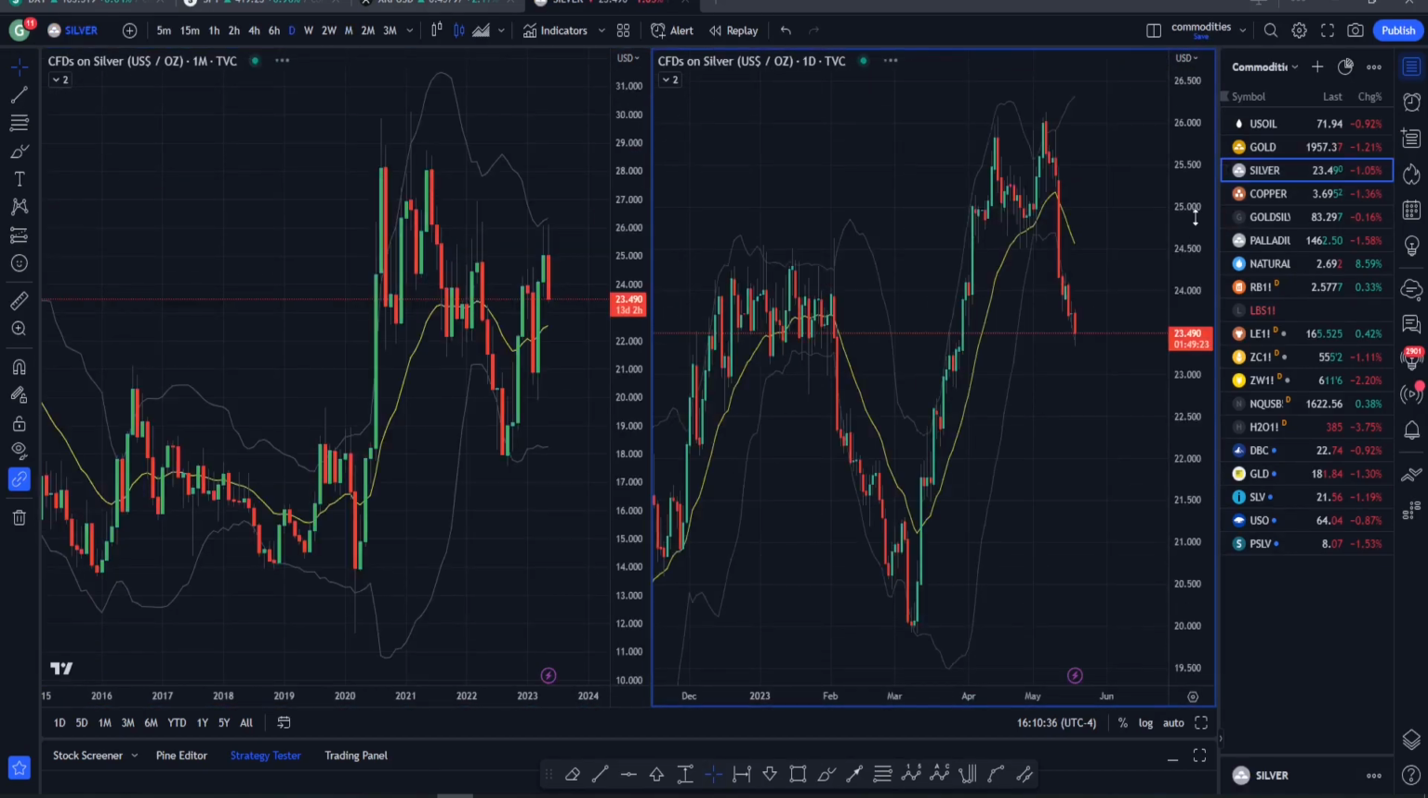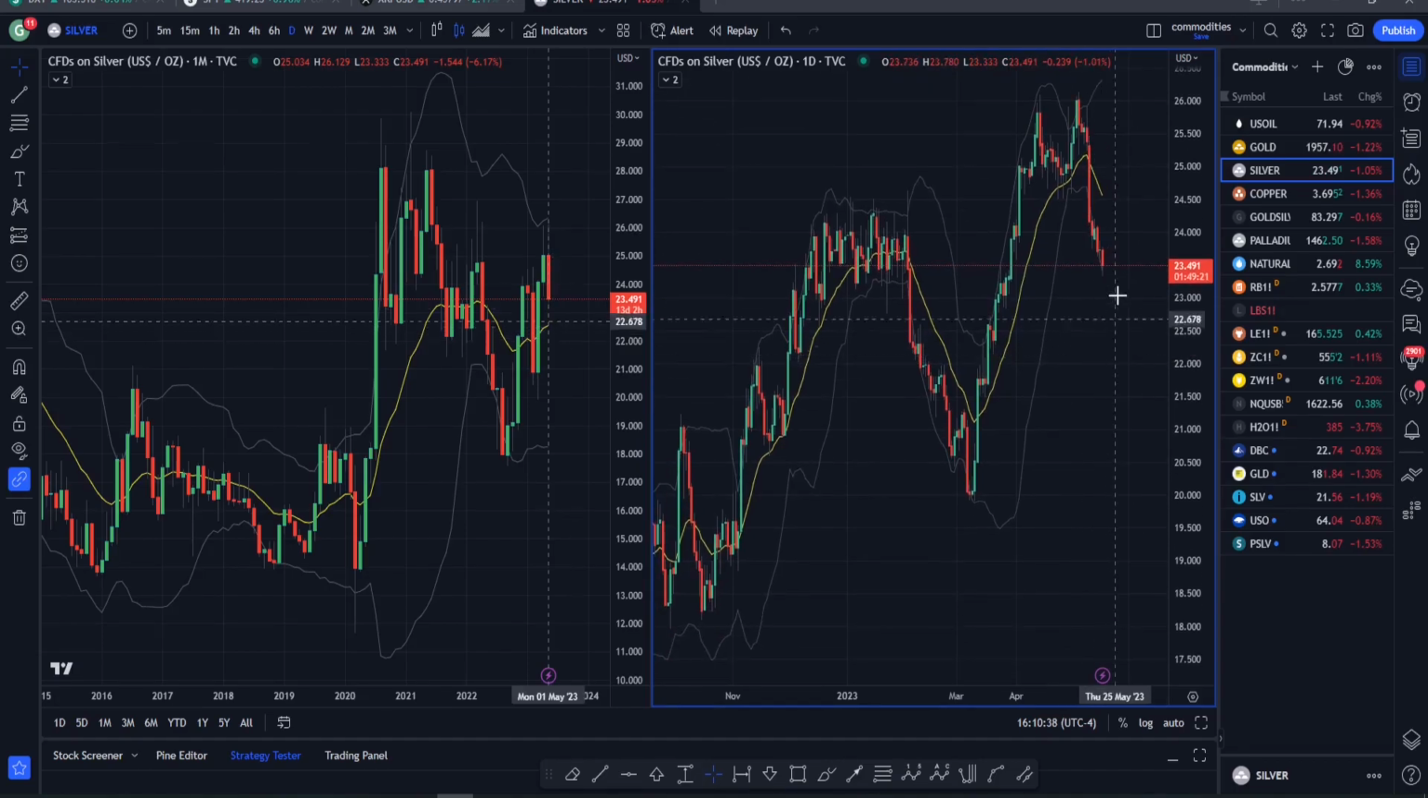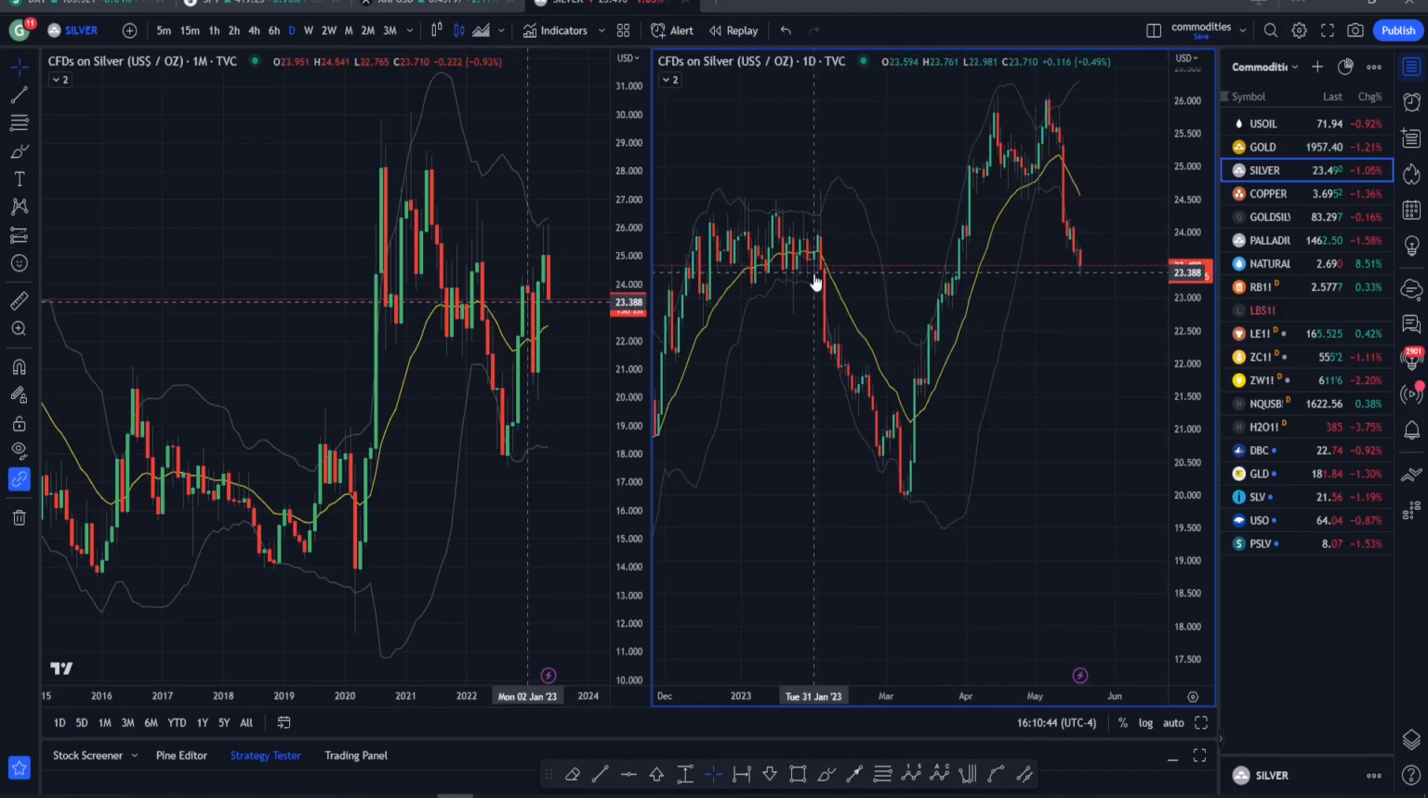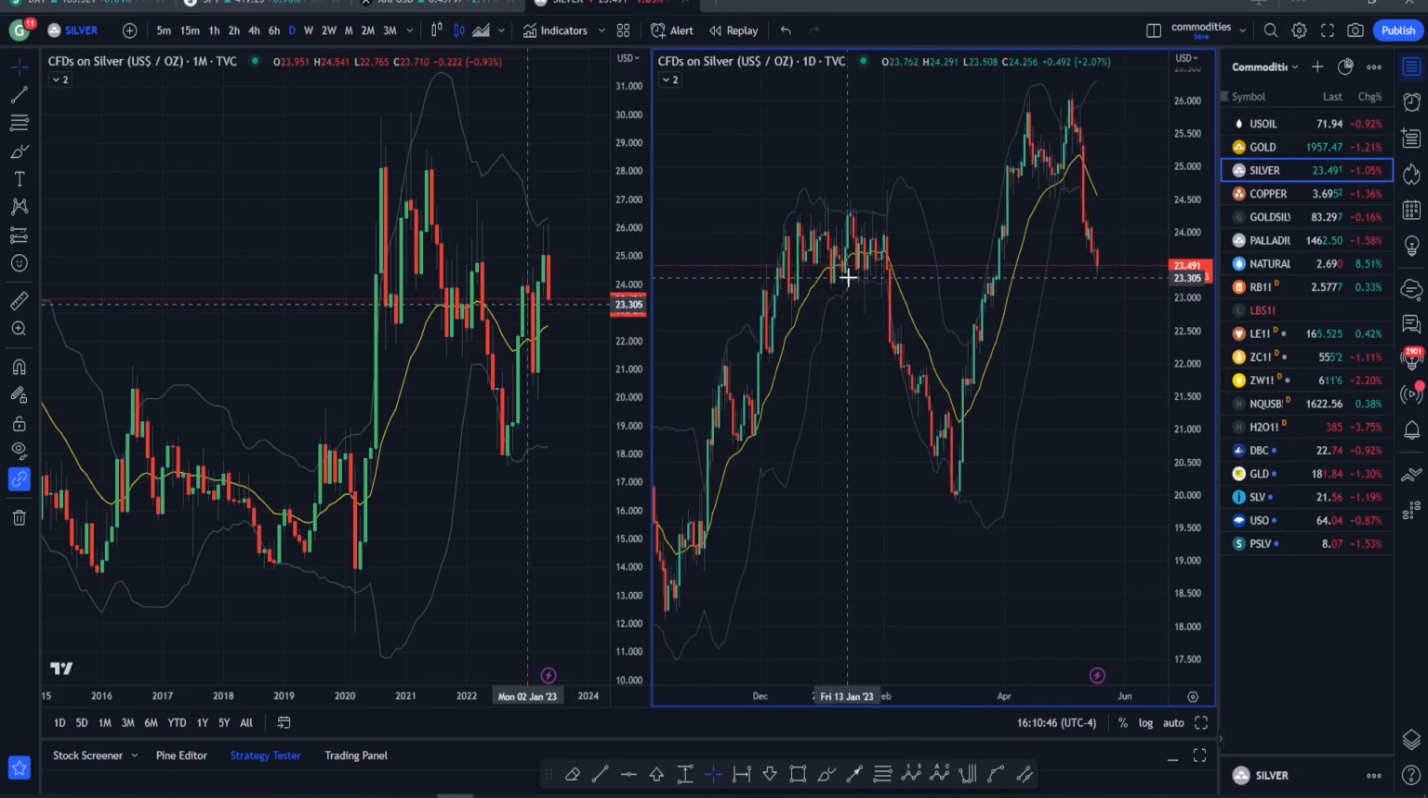Turning to silver, we do have another red day here in silver, continuing its move to the downside. As you can see, really just selling off here, making its way down towards the lower end of this structured support.